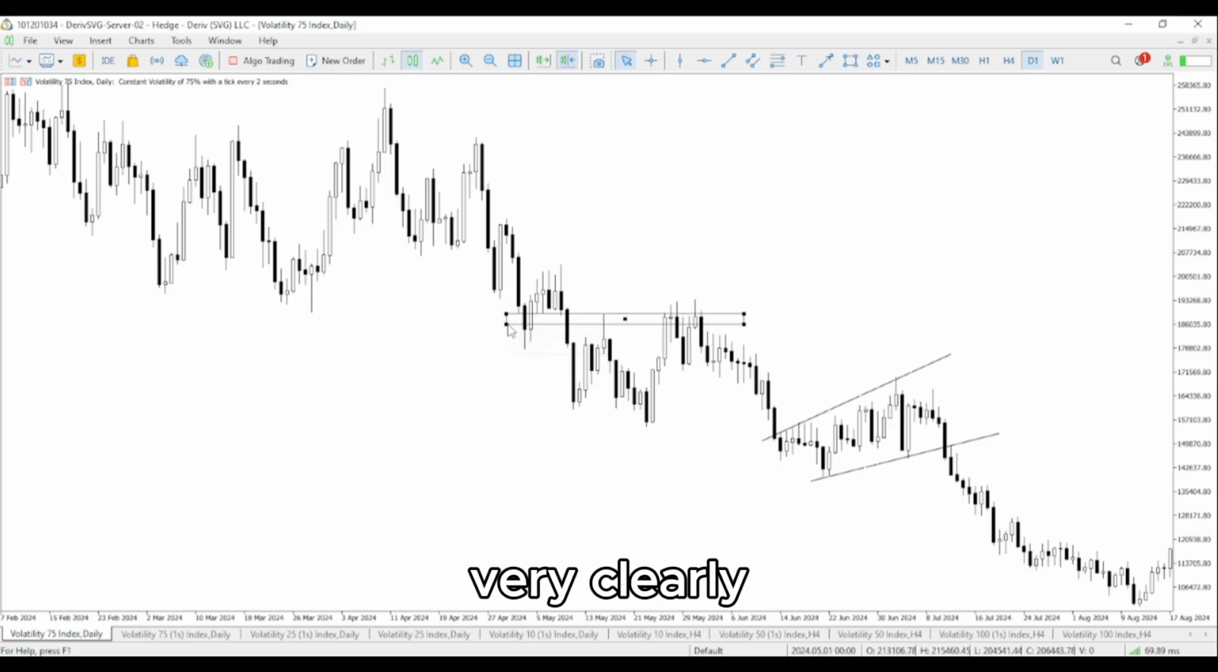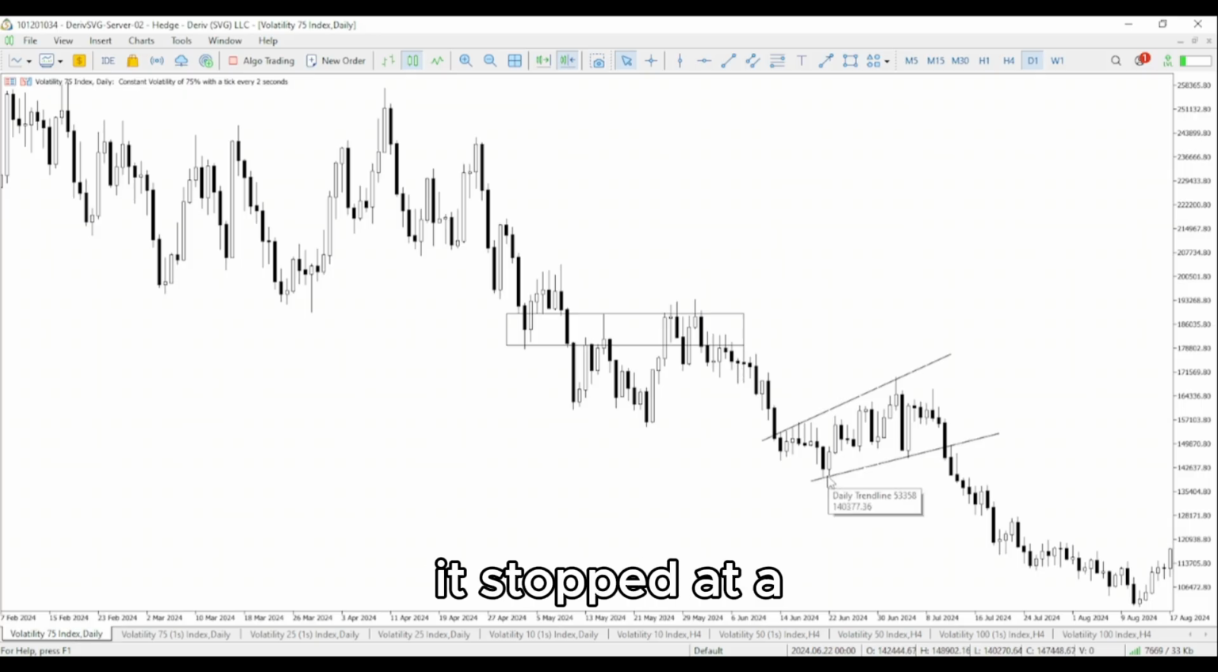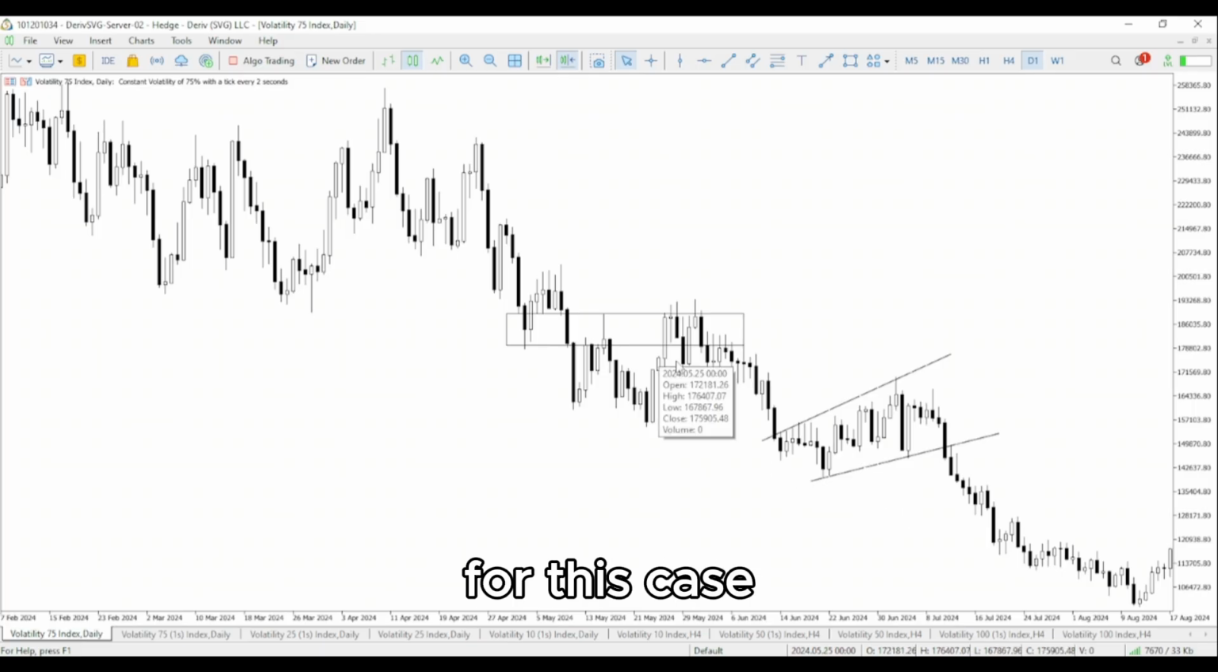Let me just draw it very clearly so you understand perfectly what I'm talking about. So this, what happened here, is called a reversal trend. The market is in a downtrend, then it reversed and formed an uptrend, which is also called an upswing in a downtrend market. Then it continues to the downside, which is the downtrend. So that is called reversal. Then this one, the market is in the downtrend, and it stopped at maybe a major support or resistance level. For this case, it stopped at a major support level in a downtrend.